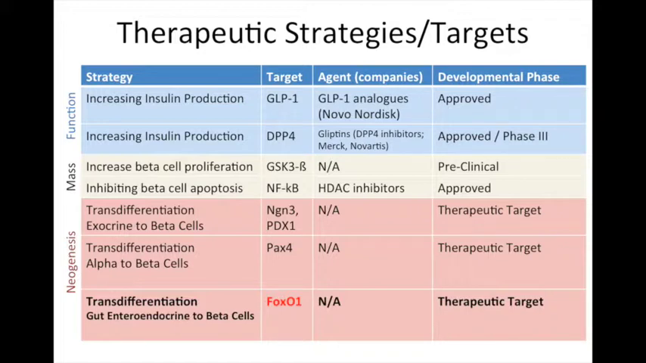Finally, a novel method that demonstrates great promise is that of transdifferentiation. This could be done by converting exocrine cells to beta cells, other endocrine cells such as alpha cells to beta cells, or a completely different type of cells such as intestinal or gut epithelial cells to beta cells, which is the focus of our presentation. Recently, it was reported that inhibition of a transcription factor known as FOXO1 could lead to the generation of insulin-producing cells in the gut.